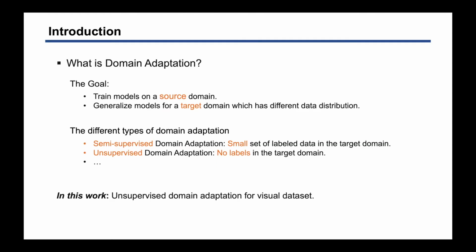First, let me introduce a little bit about what domain adaptation is. Generally, the goal of domain adaptation is to train models on a labeled source domain and generalize these models for a target domain that has different data distribution. Depending on the label of the target domain, it can be divided into several scenarios. But in this work, we care only about unsupervised domain adaptation where we have no labels in the target domain.